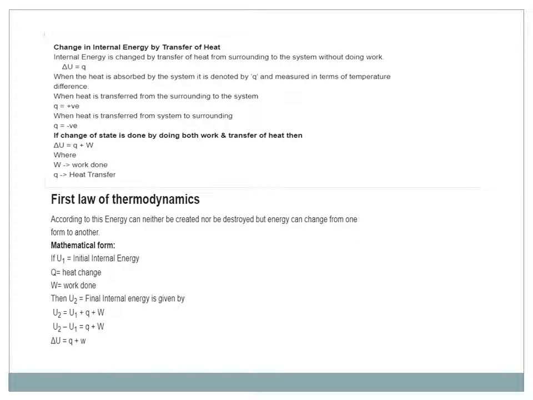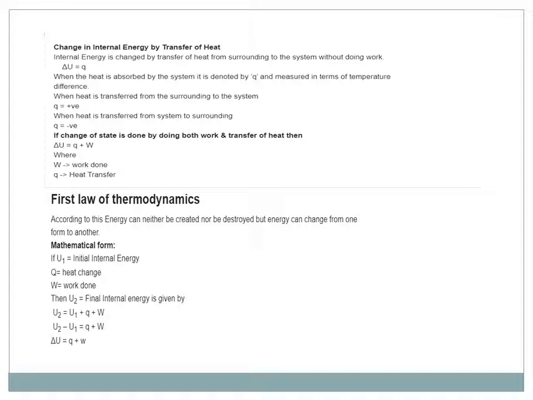Now, let us start with the laws of thermodynamics. First of all, we are going to start with the first law of thermodynamics. According to this, energy can neither be created nor be destroyed, but energy can change from one form to another.